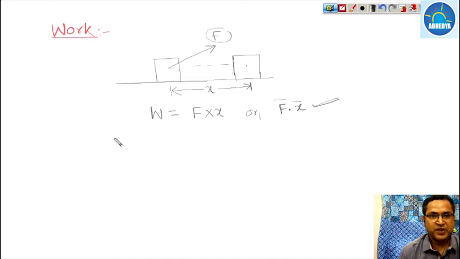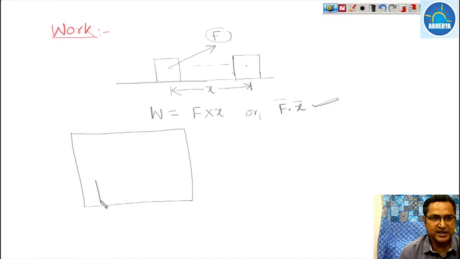In thermodynamics also, suppose this is our system, and in this system we have a battery, and this battery is connected with a motor, and now this motor is connected with a fan.